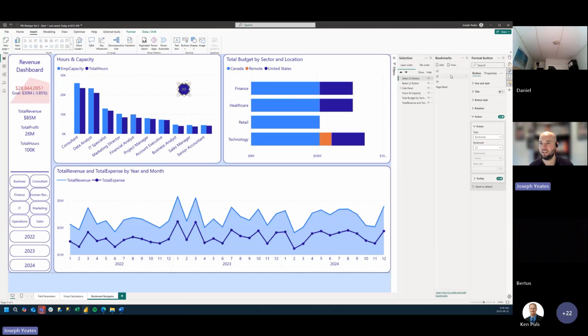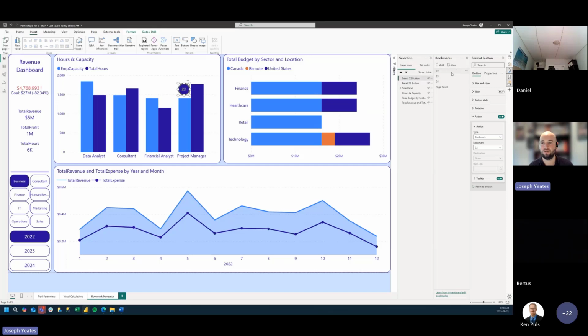Our select is on top, which is great, but we've layered them, and we can still sort of see them. So maybe we need to update our bookmark. In this case, we want to select the two slicers we're using, and let's also select our select button and hide it, and we can update our bookmark.